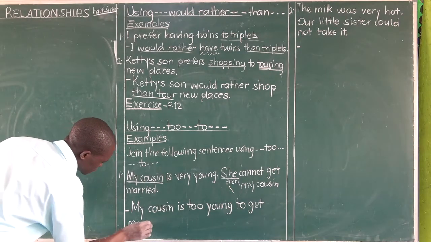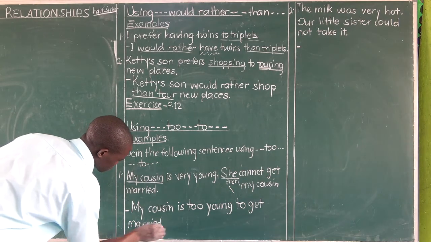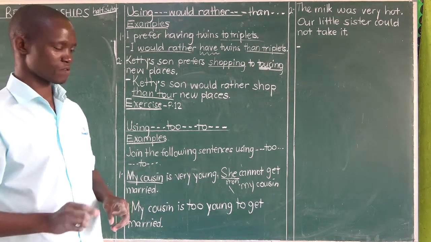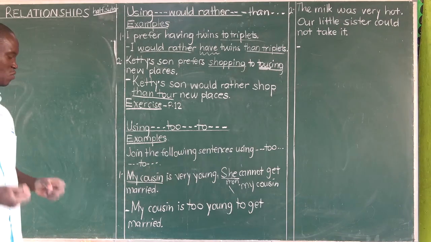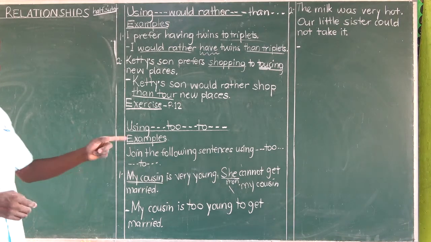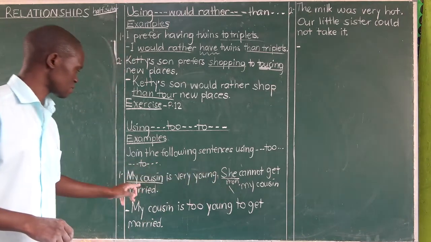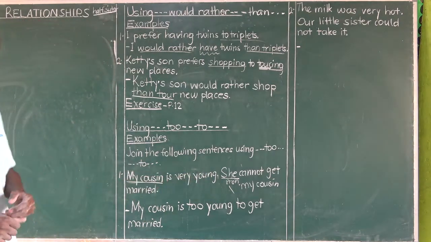My cousin is too young to get married. I repeat, my cousin is too young to get married. This is what happens when the sentences you are joining have the same subject.